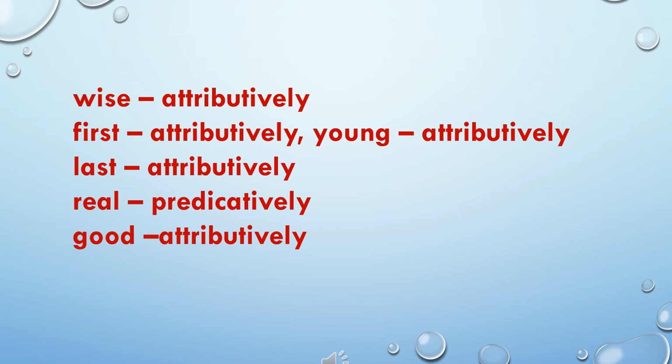In the ninth sentence, the adjective real came after the verb, or it is a part of the predicate. So we can say it is used predicatively. In the last sentence, the adjective good came before the noun read. So it is used attributively. Correct the wrong answers and copy the exercise neatly to your notebook.